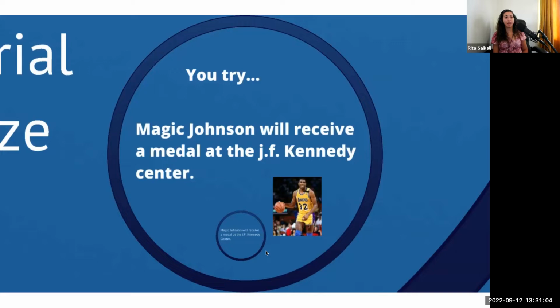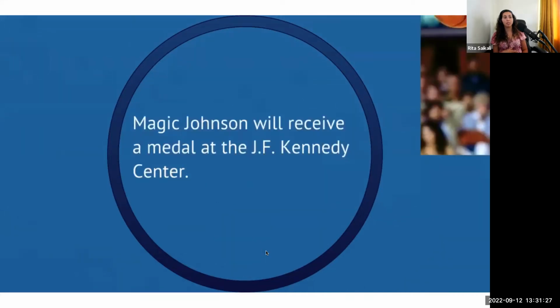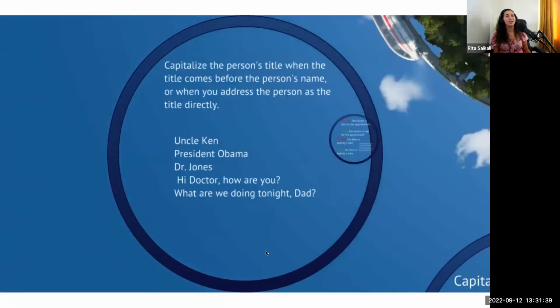Magic Johnson will receive a medal at the JF Kennedy Center. J and F should be capitalized because they are initials of a proper name, and also JF Kennedy is the name of the center. Since it's the name of a center, a certain location, it is capitalized. Okay. Magic Johnson will receive a medal at the JF Kennedy Center. Sorry, I'm so used to either saying John F. Kennedy or JFK. My apologies.